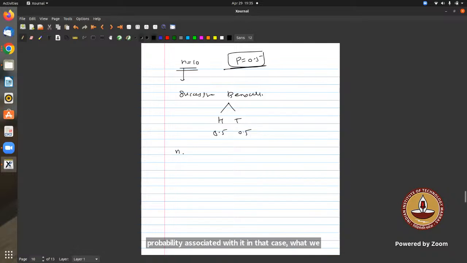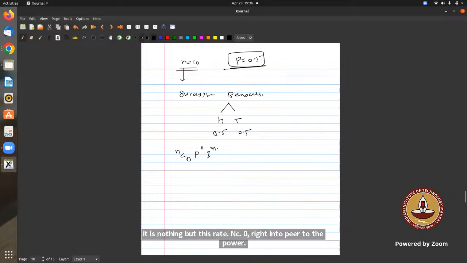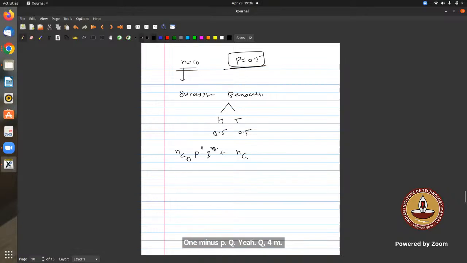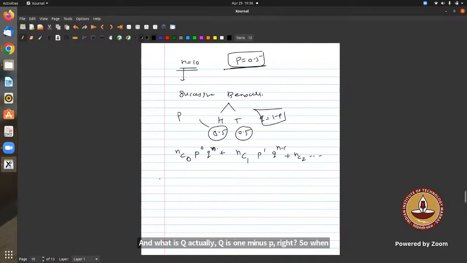It is nC0 p to the power 0 q to the power n, then nC1 p to the power 1 q to the power n minus 1, then nC2, and so on. Here q is 1 minus p.